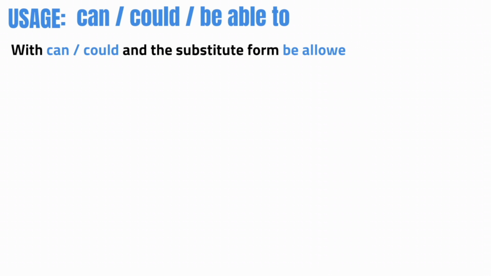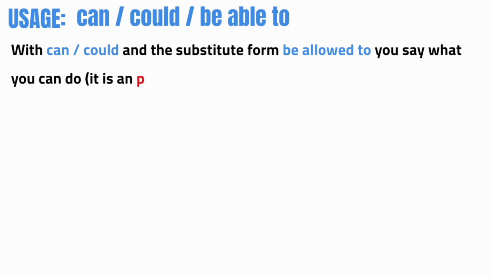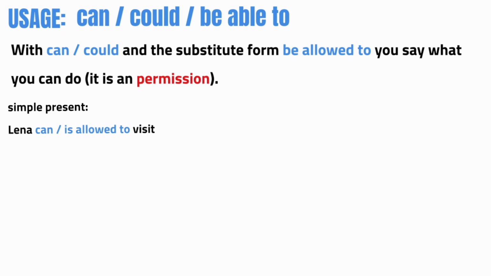Now there is another usage when we don't talk about an ability, but about permission. And then we don't use be able to, but be allowed to. With can, could, and the substitute form be allowed to, you say what you can do when you're talking about a permission. And here are the examples in the three tenses.